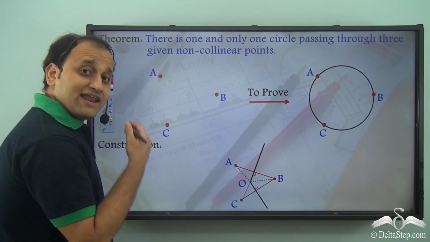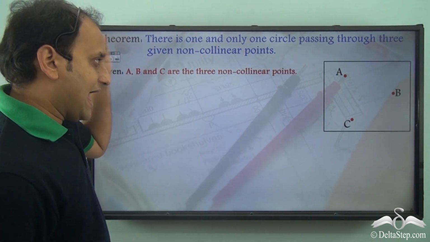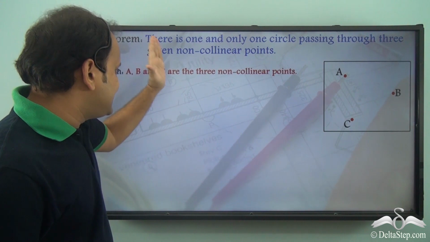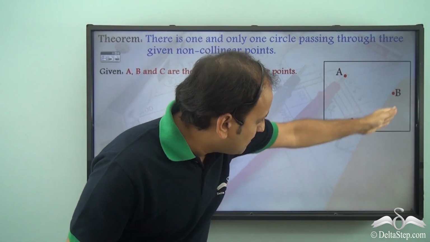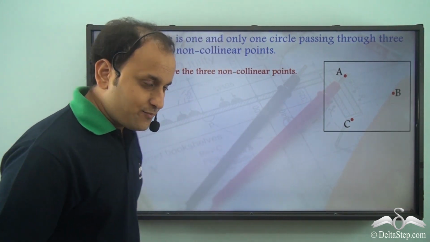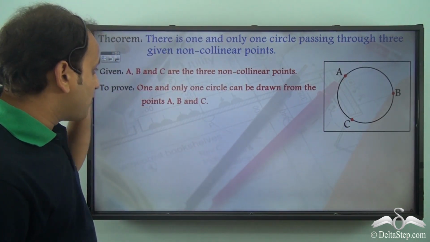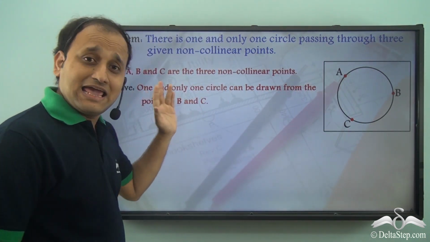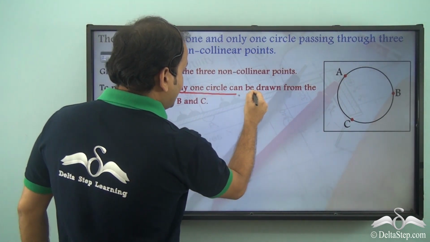So let's go ahead and prove. So this is our theorem. And what is given? Given is that A, B and C are the 3 non-collinear points. So we have A, B and C, 3 non-collinear points. Now we need to prove that one and only one circle can be drawn from the points A, B and C. So we need to prove this particular fact.